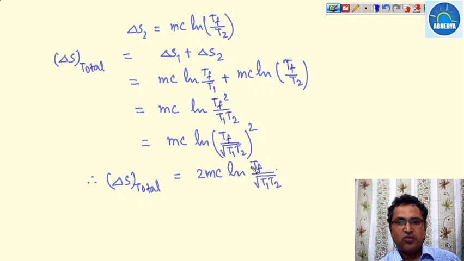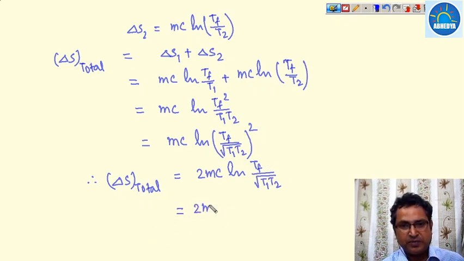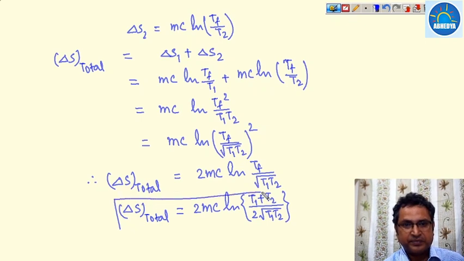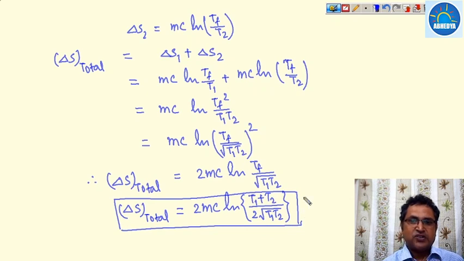And what is the value of Tf? It is T1 plus T2 upon 2. This becomes 2MC ln of T1 plus T2 upon 2 under root T1 T2. So this is your delta S total. Now this is the delta S total.